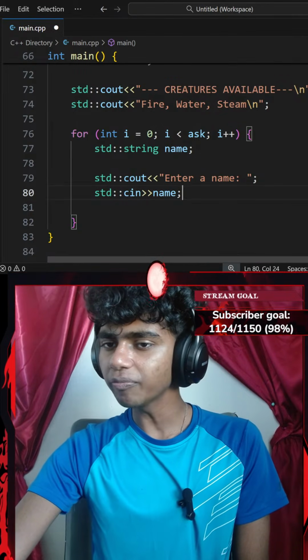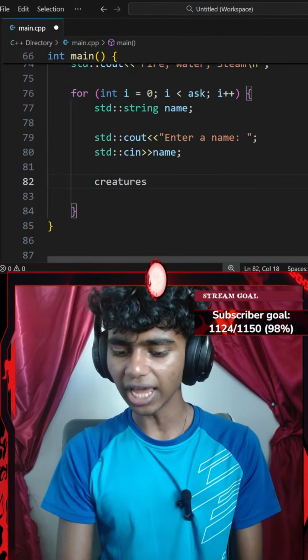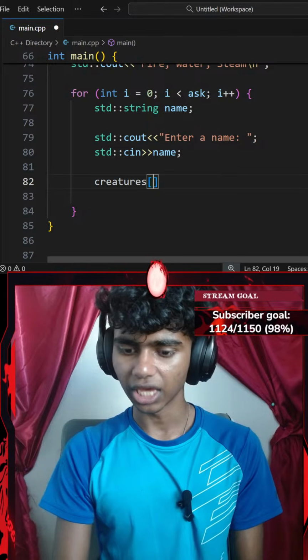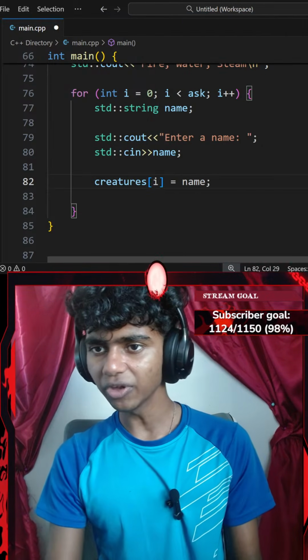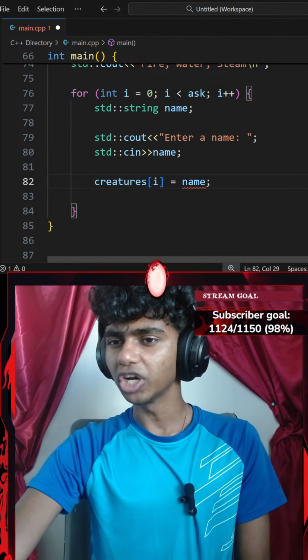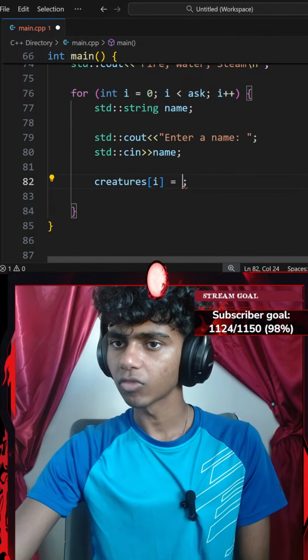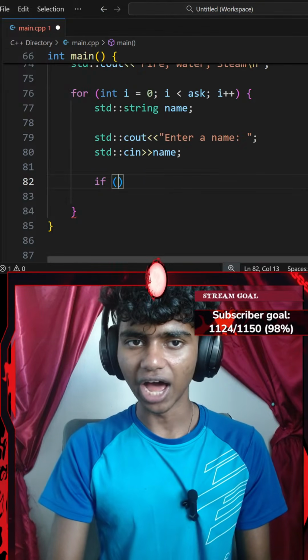And then inside of my while loop, inside my for loop, I'm going to call my creatures array at index of I equals to, let's go with something like my name ending with a semicolon. Okay, perfect. Should it be? Oh wait, it shouldn't be my name. Okay, I might actually add this in a bit. Before that, I'll go with something like if, add a pair of parentheses.